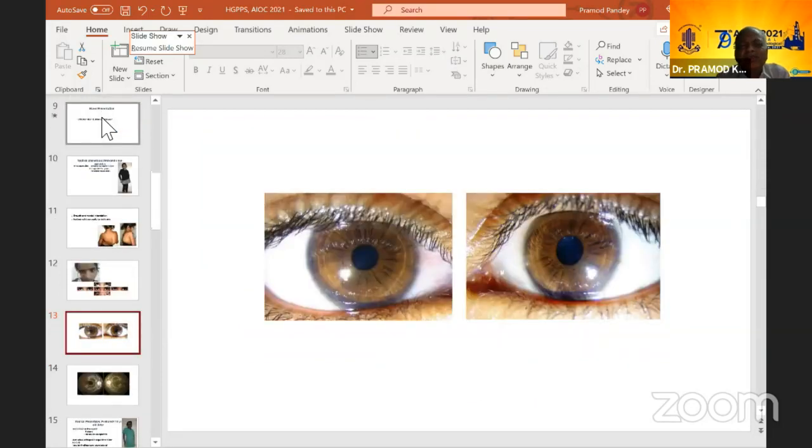And this is showing the pupils. You can see there is some anisocoria. The left pupil seems to be slightly larger and there is some kind of iris hypoplasia. The pattern is not as grossly seen as you see in normal people. So some iris hypoplasia and some pupillary anisocoria is there in this child.